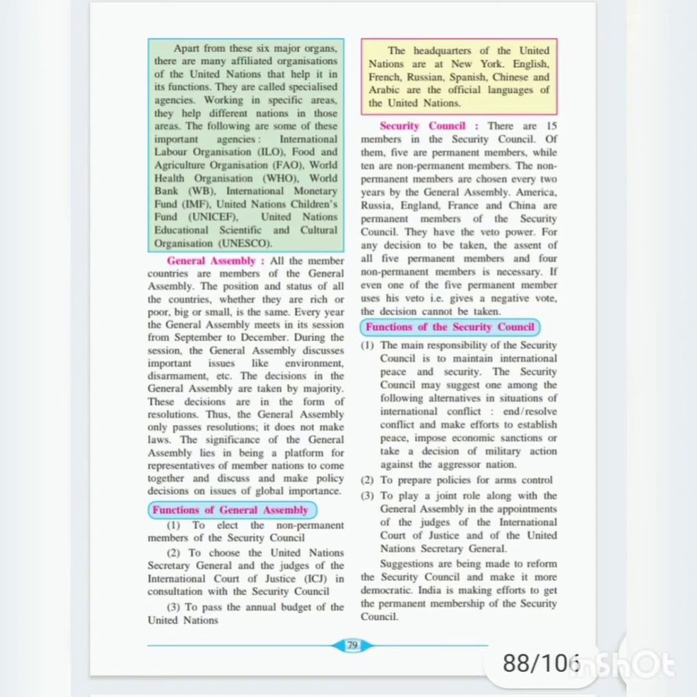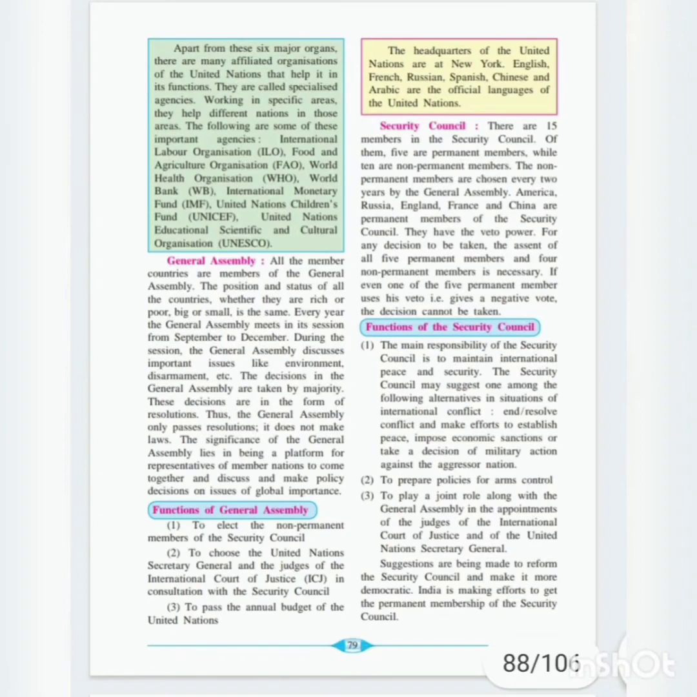Now there are altogether 15 members in the Security Council. Of them 5 are permanent while the 10 are the non-permanent members. So in the Security Council total 15 members are there. In that 5 are permanent members and 10 are the non-permanent members of the Security Council. The non-permanent members are chosen every 2 years by the General Assembly. So America, Russia, England, France and China, these are the permanent members of the Security Council.